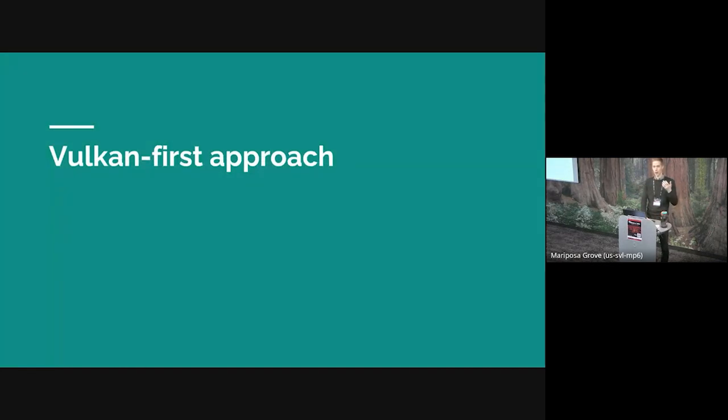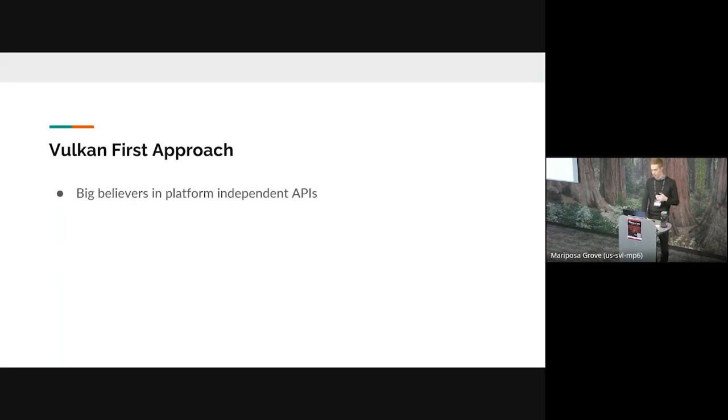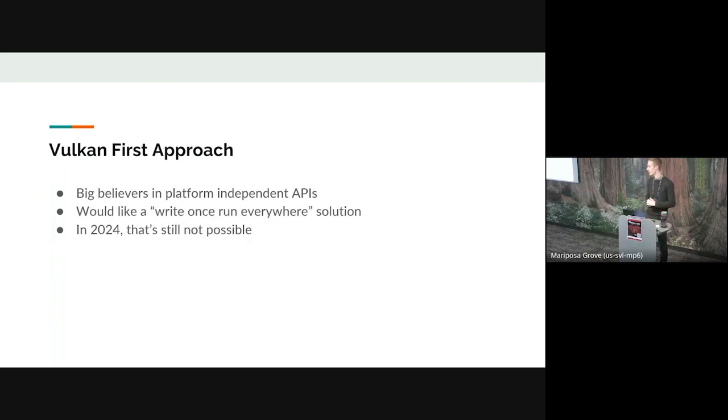So I want to talk about basing this rendering device on Vulkan. We are big believers in platform-independent APIs. We were really hoping for a write once, run everywhere solution. Obviously, that's not possible, and it doesn't seem like that's going to be possible, but Vulkan got us quite close. Our abstraction is shared between our mobile and our desktop-focused renderers, and a lot of our code is able to be shared, and we're quite happy about that.